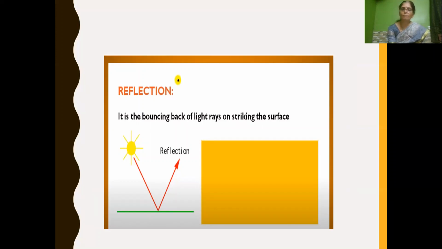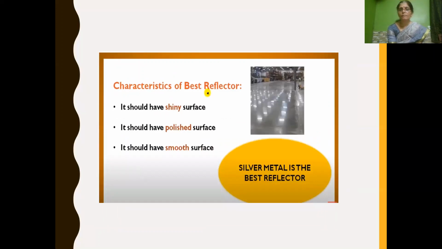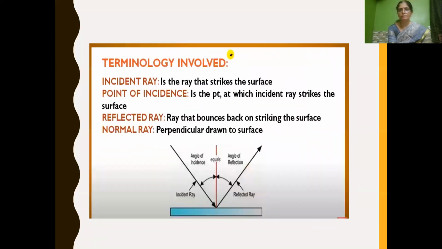This bouncing back of light rays is called reflection. And what are the characteristics of a best reflector? Which object acts as a best reflector? The object should have a shiny surface, or a polished surface, or a smooth surface. For example, silver metal is the best reflector.